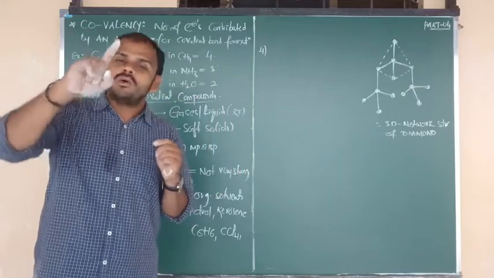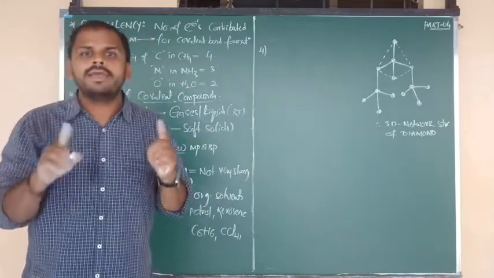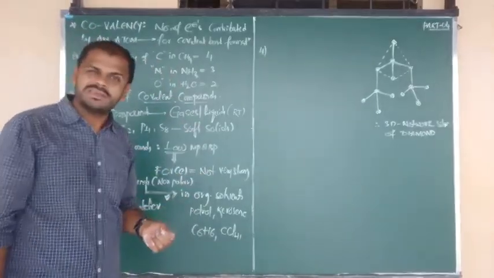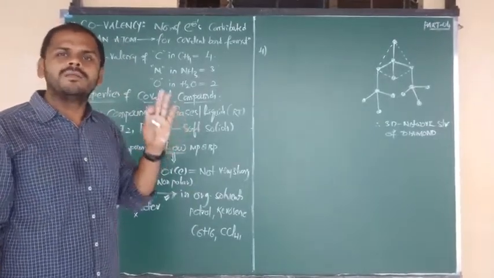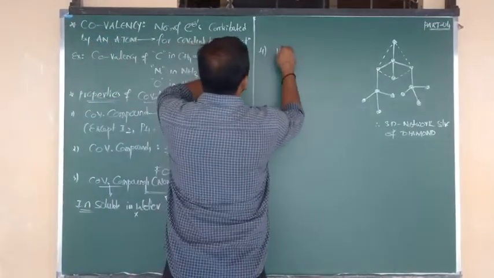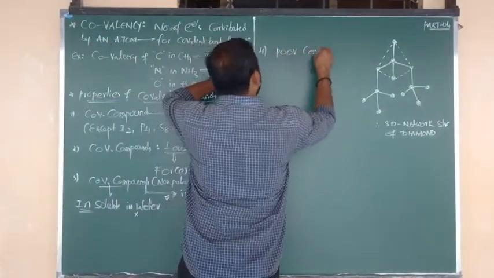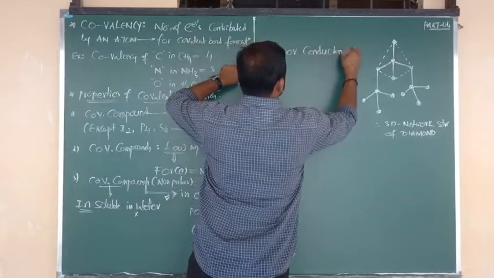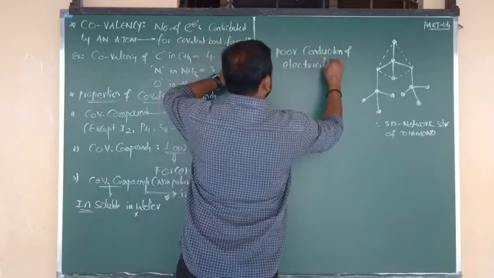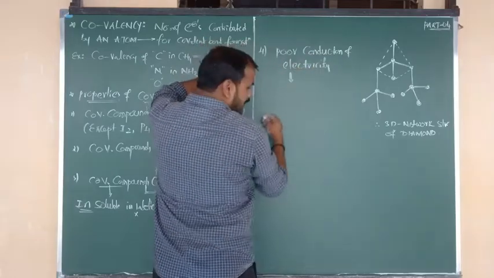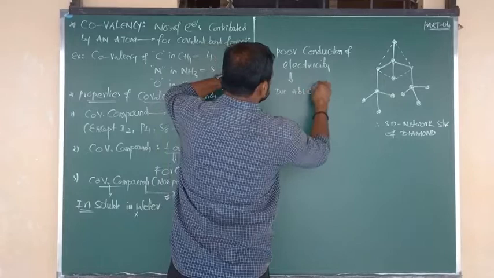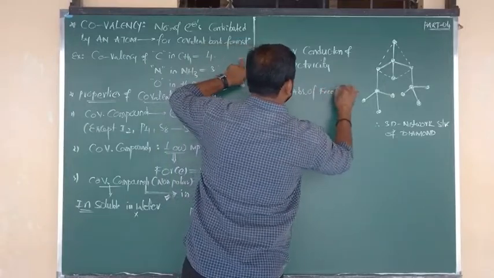But covalent compounds, almost 100 percent, act as bad conductors of electricity. They are poor conductors because they do not contain free ions.